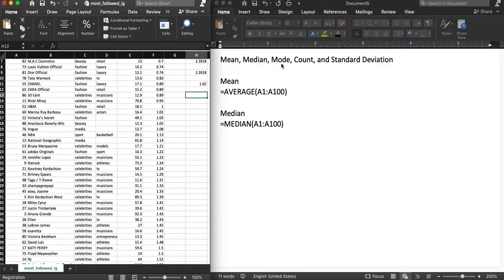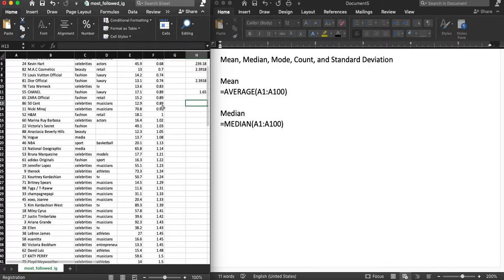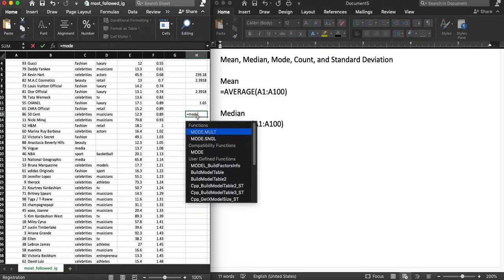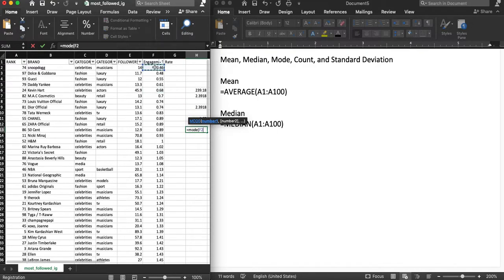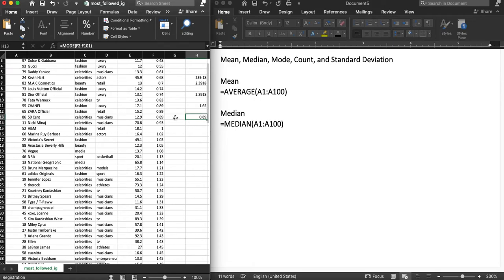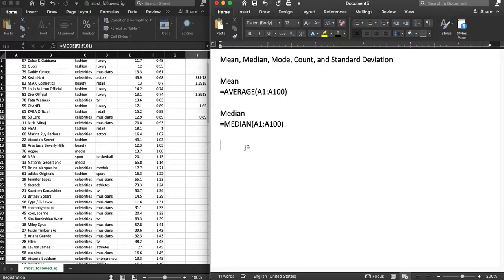Now, if we want to calculate the mode, which is the number that appears most frequently, what do you think we would do? We do the same approach. Equals, type in mode. Select this group of data. Right, and we get it. You can see these numbers right here. It appears 3 times. For Excel, you can either do these as capitals or lowercase. It doesn't matter. So you can type in this command as uppercase or lowercase.